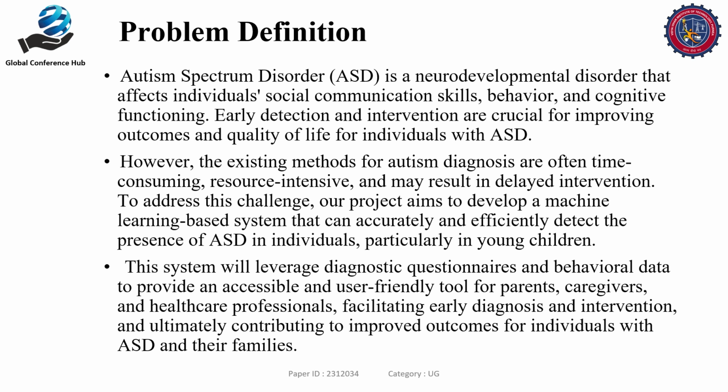The problem definition was to find the early stage of autism spectrum disorder through our designed web page by asking 10 questions. The questions are answered by the parents of the affected children or patients. According to the answers to the 10 questionnaires, we predict whether the person has autism spectrum disorder or not. The main problem statement was to detect whether a person has autism spectrum disorder or not.